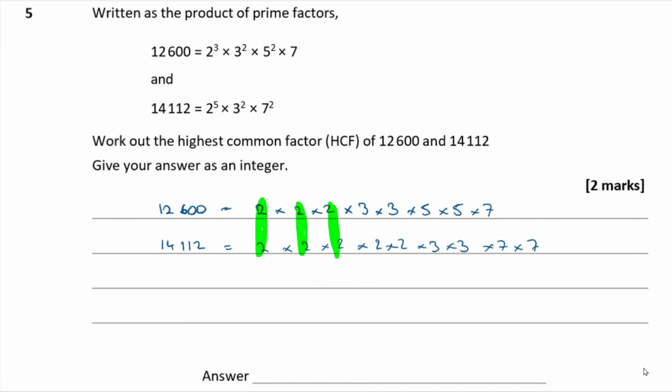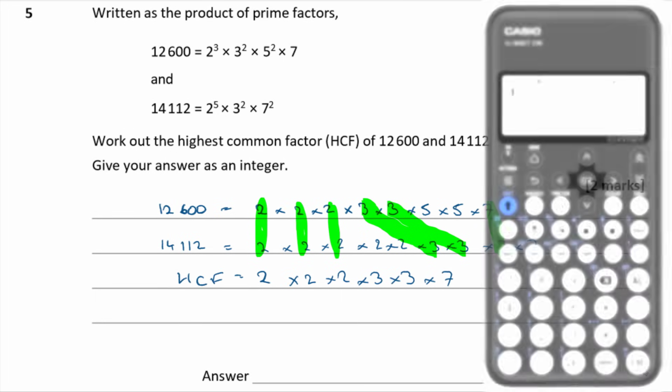I haven't got any more to match it in the top one. I've got 2 3's in both, and I've got a 7 in both. Okay, so altogether what I've got in both is 2, 2, 2, 3, 3, 7. And then if I multiply those all together, that is going to give me my HCF.